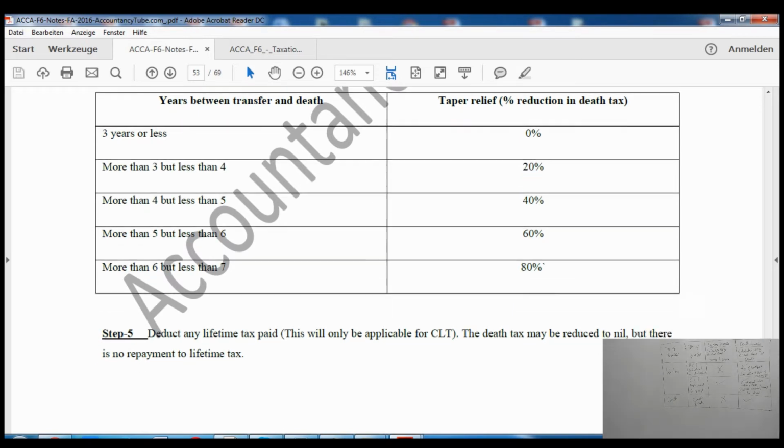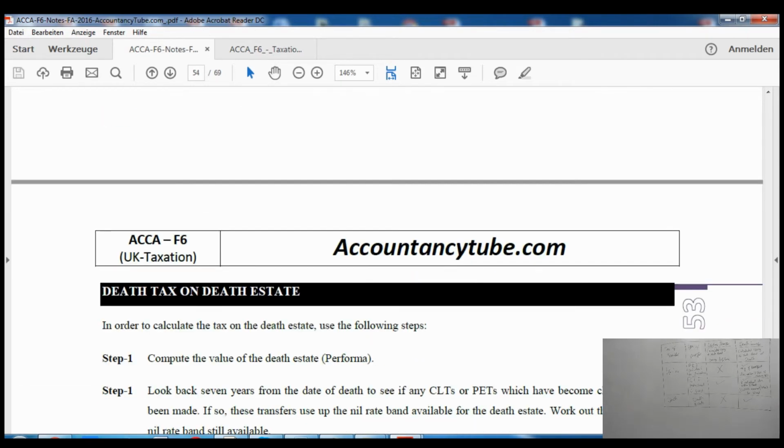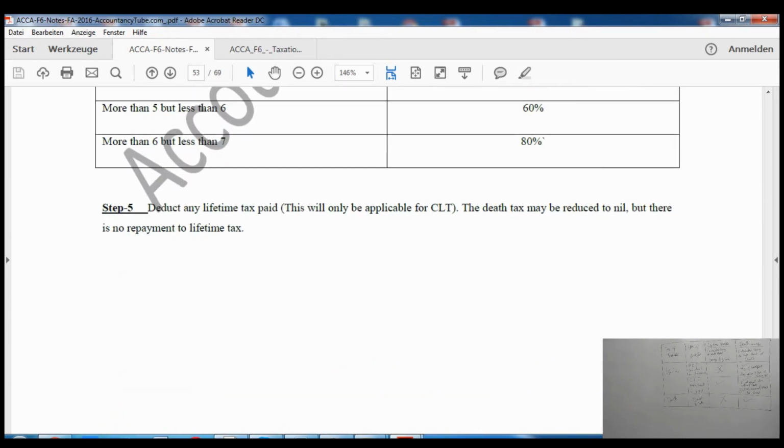After that, it says deduct any lifetime tax. Now please remember, we are calculating death tax on CLTs, right? We have already paid tax on the CLT during our lifetime. Now we are calculating again on death, but we will deduct the tax which we have already paid during lifetime, and the net amount is going to be the tax which we pay on death.